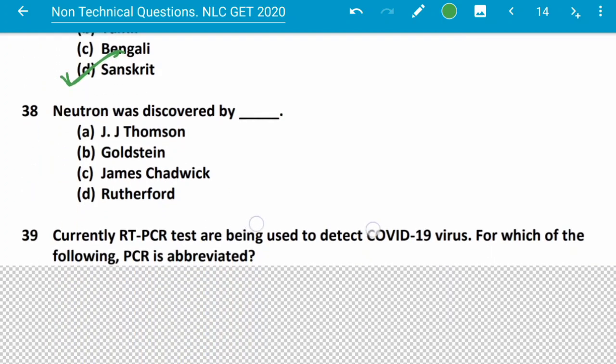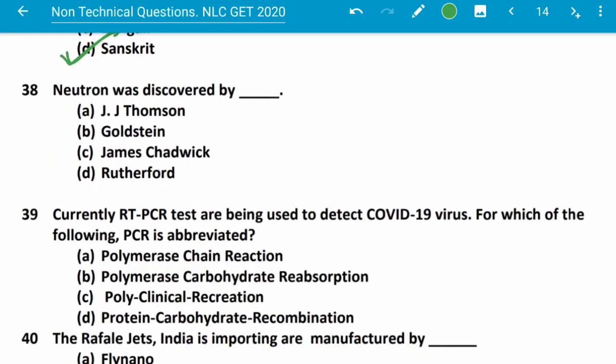Neutron was discovered by option A, J.J. Thomson, option B, Goldstein, option C, James Chadwick, option D, Rutherford. This is James Chadwick.